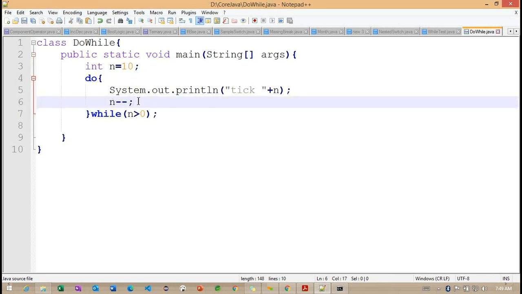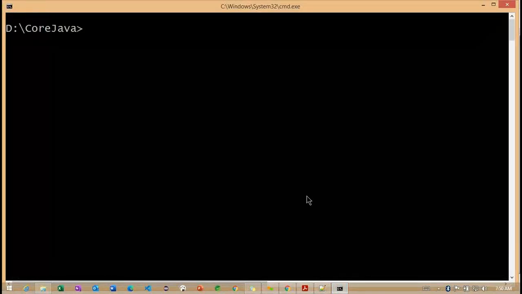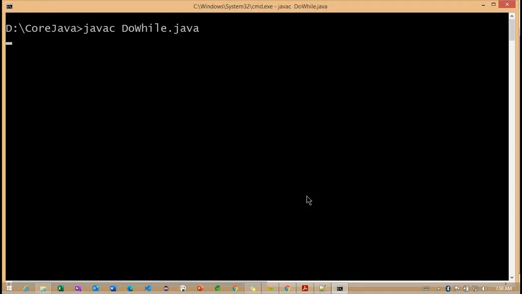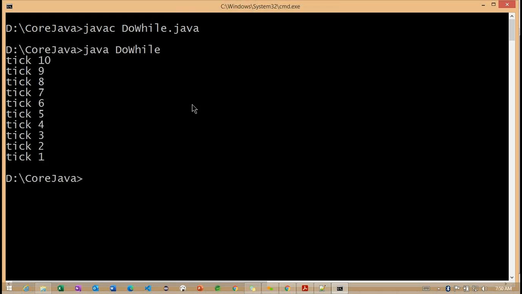Where can we define this code so that after some iterations the loop is going to return false? Now observe, I'm trying to compile one more time and executing here. With the help of this do while, we are printing only 10 times. So this is all about the do while here.